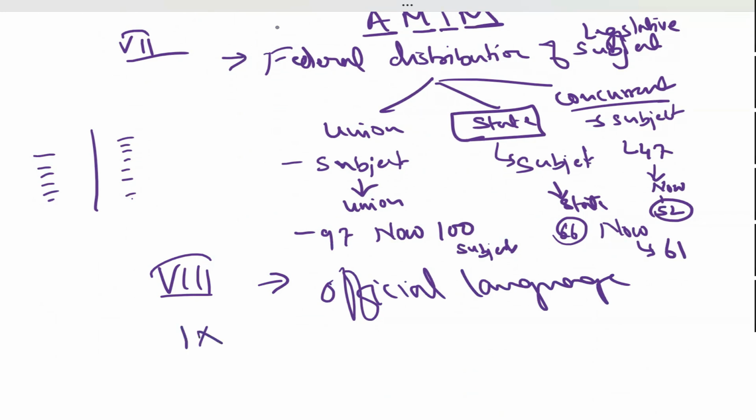Then you have ninth schedule. Ninth schedule talks about what? It was added by the First Amendment Act. What was there? Land reforms. Laws related to land reforms. Because in 1951, a lot of issues started cropping up because of right to property. People used to conflict on the properties taken by the government for development purpose.